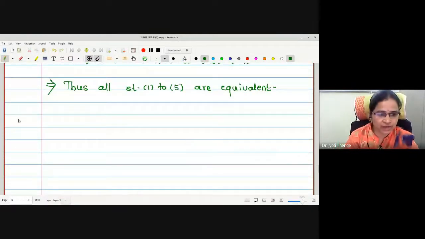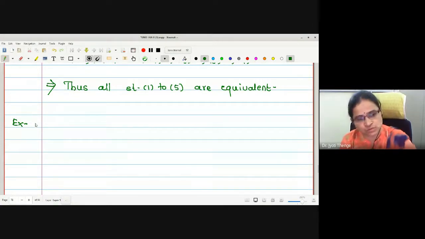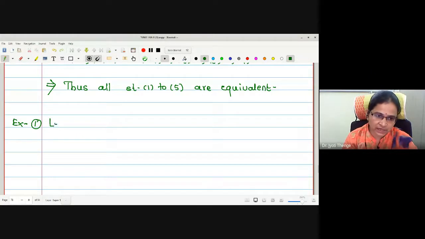Shall I go for the next point then? Next is one example that we were asked to solve. The example says: let E be a measurable set.